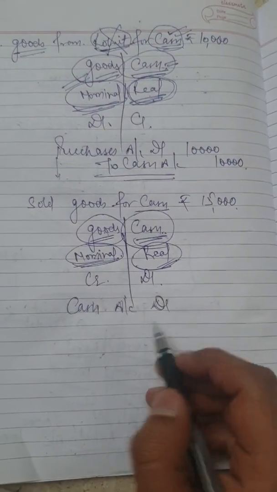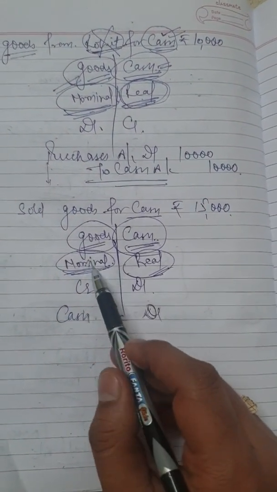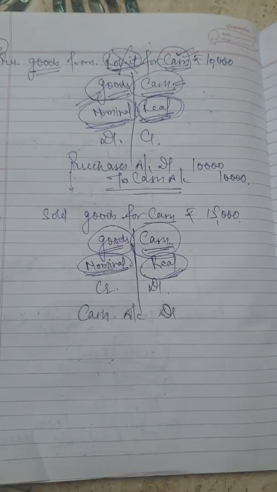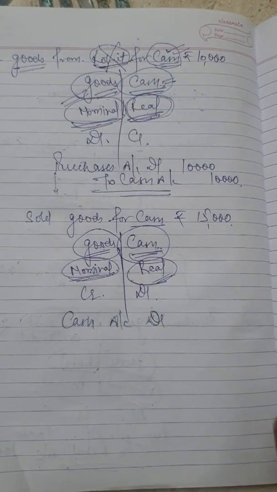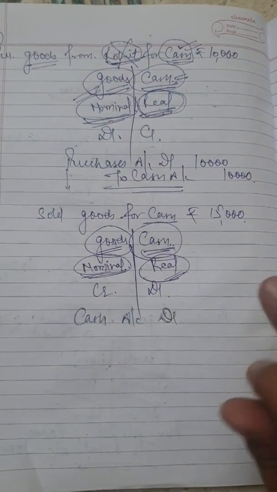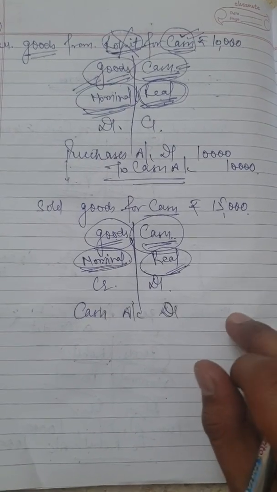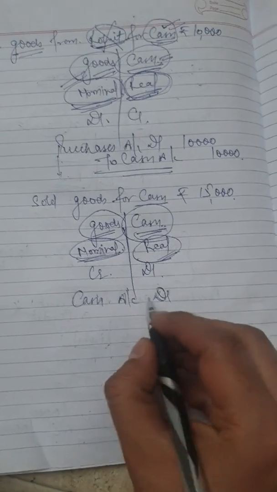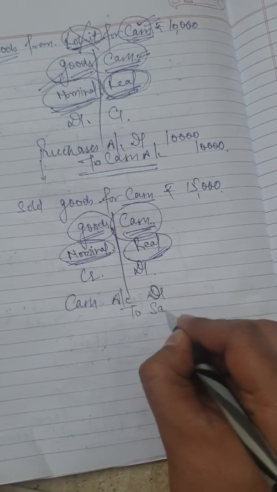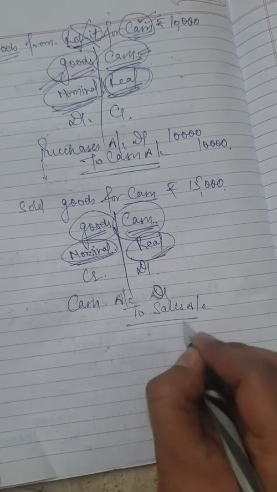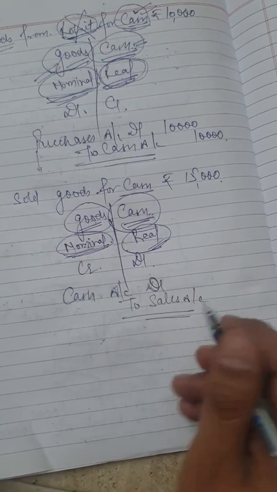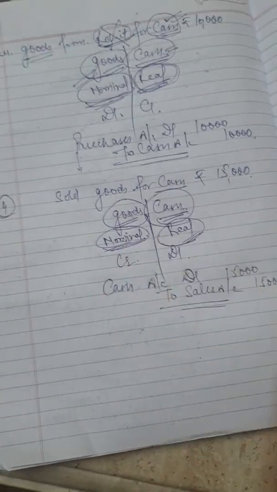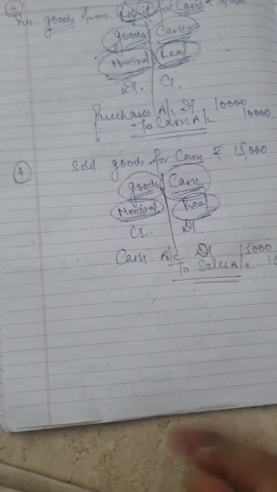Hence, cash account debit to goods account. For goods, as I earlier taught you, goods have two names. While purchasing, it bears the name purchases, and at the time of sale, it bears the name sales. So, as in this particular transaction we have sold the goods, it must be with the name sales. So the entry will become cash account debit to sales account. That is the form of writing journal entries.